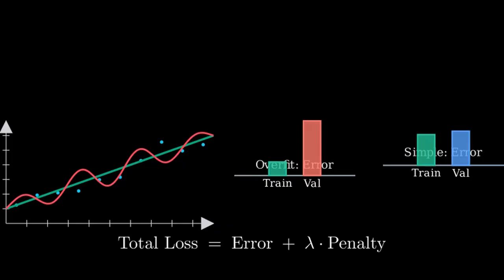Regularization changes the loss we minimize. Total loss equals error plus a regularization penalty. The error term measures how far predictions are from the true targets. The penalty term grows when weights get large, nudging the model to prefer smaller weights and smoother fits.